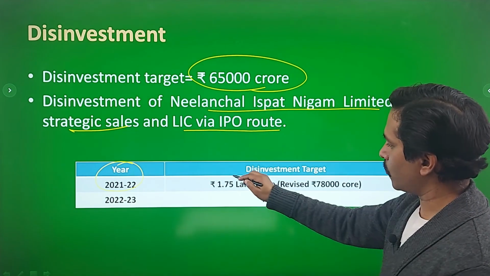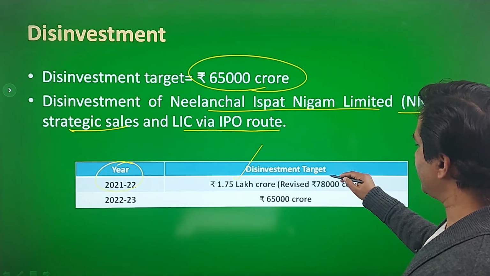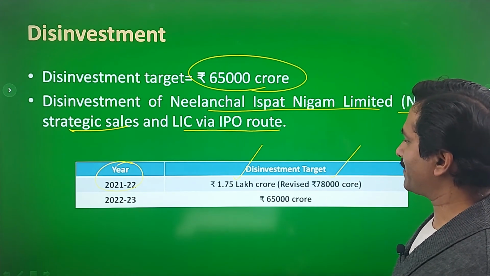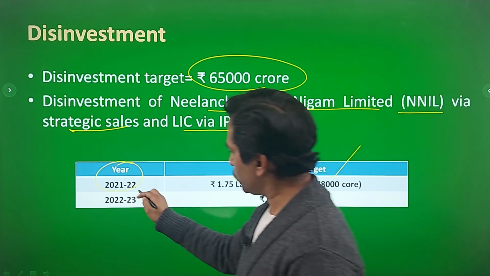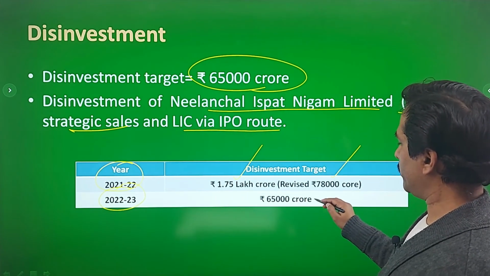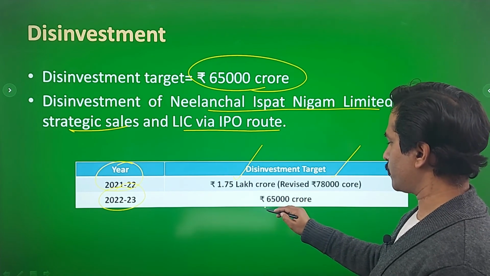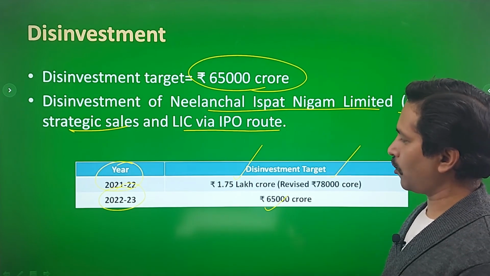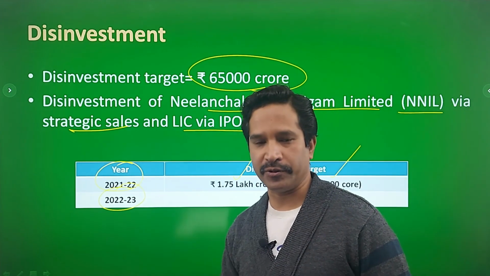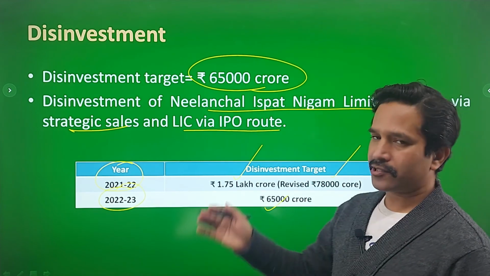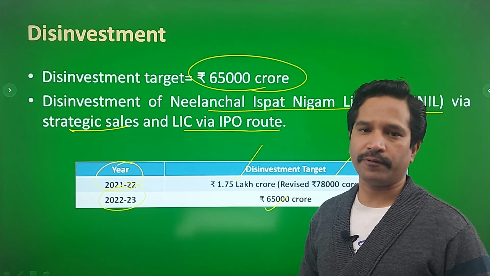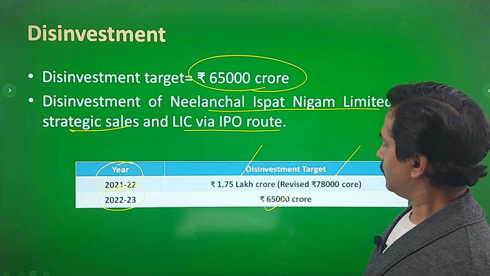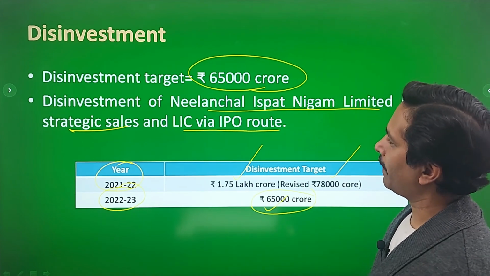For 2021-22, the disinvestment target was 1.75 lakh crore, which was revised to 78,000 crore, as the government was not able to raise enough money through disinvestment. In 2022-23, the government envisages raising 65,000 crore through disinvestment. Last year, we know that the government struck the deal of disinvesting Air India when it was sold to Tatas, right? So this year it is 65,000 crore.